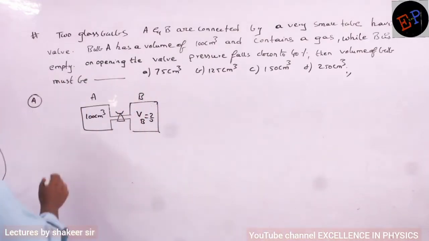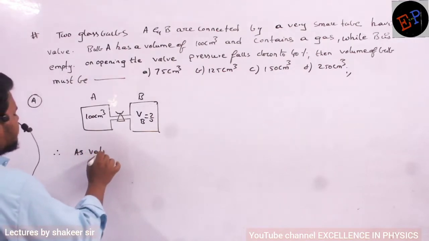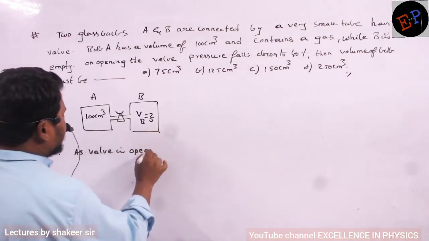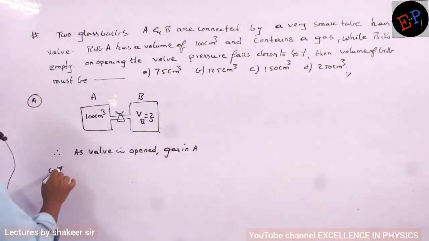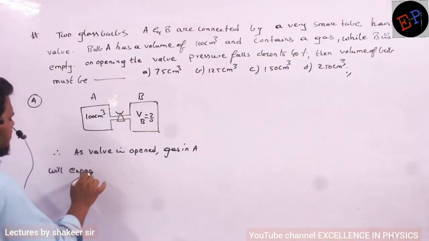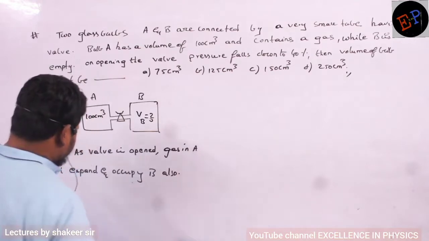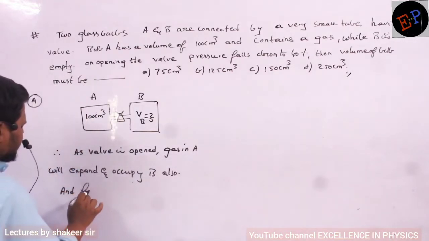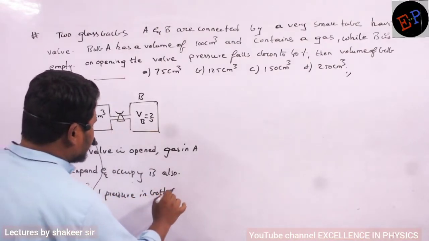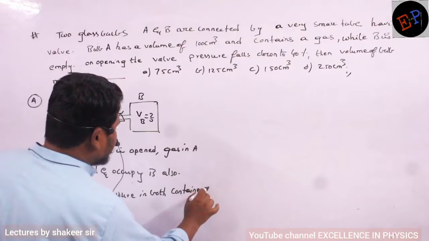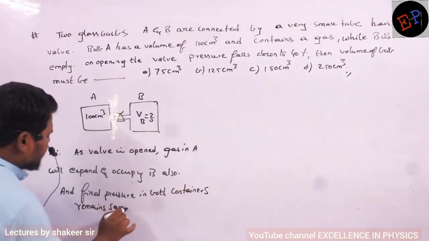Now see. What is the note point we have to write? As the valve is opened, gas in A will expand and occupy B also. And the final pressure in both containers remains the same. Why does the pressure remain the same?